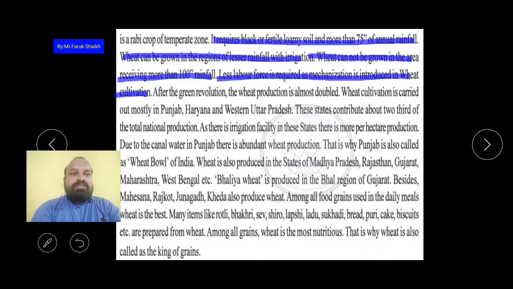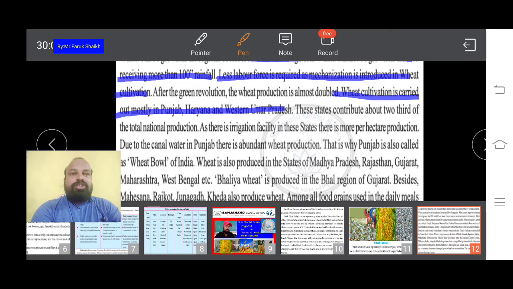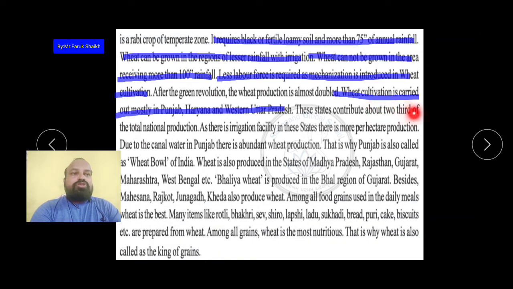So these are the regions where wheat cultivation is carried out mostly: Punjab, Haryana, Western Uttar Pradesh, and these states contribute 2/3 of the total national production. और ये जो राज्य हैं वो 2/3 प्रोडक्शन करते हैं total production of the nation. As there is an irrigation facility in these states, there is more per hectare production.